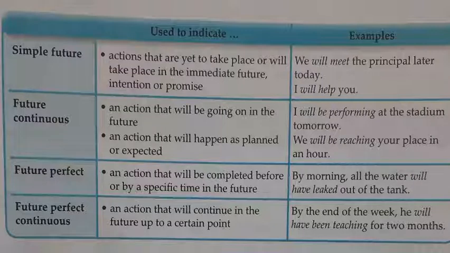It means he will have taught as well as he will be teaching. Both things: in future the action will have been completed, as well as in future the same action will be going on. To indicate that, we use future perfect continuous tense.